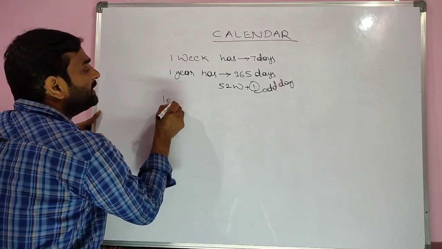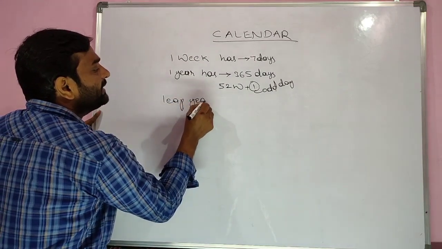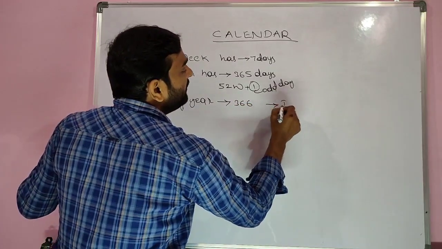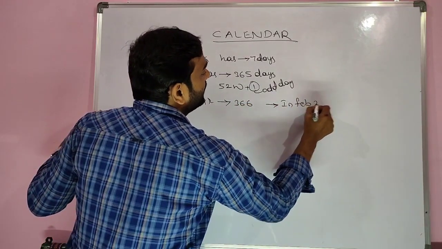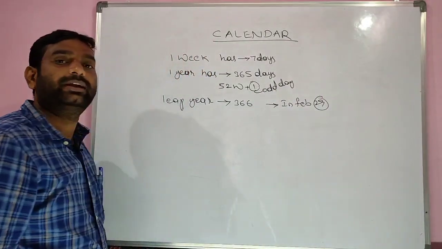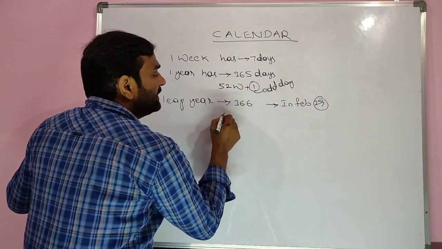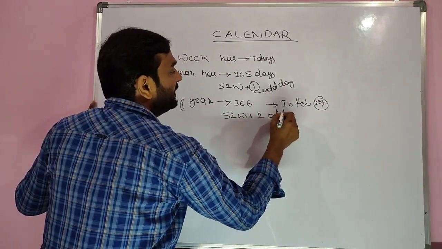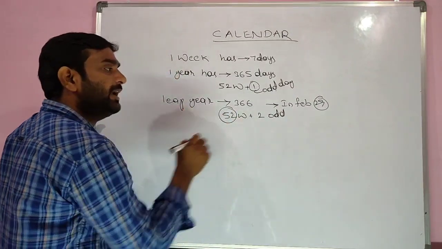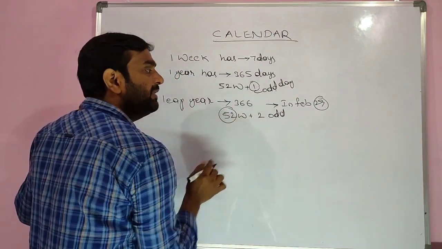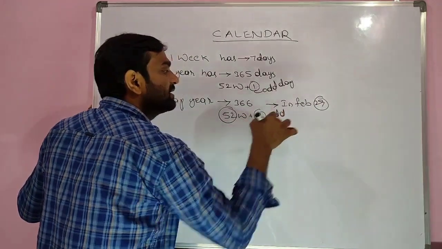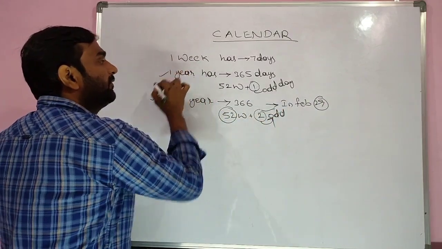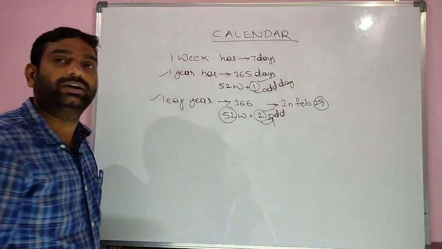In the case of a leap year, we have 366 days because in the month of February in a leap year, 29 days are there. For this, 52 weeks plus 2 extra days, 2 days are remaining. 52 are the complete weeks and 2 days are extra days. These 2 days are considered as odd days. That means for a leap year, 2 odd days are there. For a regular general year, 1 odd day is there.